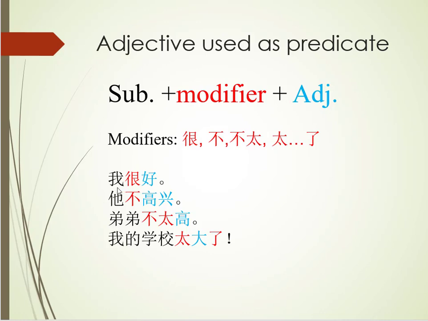我很好, I'm fine. 他不高兴, he is not happy. 弟弟不太高, 弟弟 is not too tall. 我的学校太大了, my school is too big. And here, all of these 很, 不, 不太, they all fit right here. In the case of 太了, 太 goes before the adjective and 了 goes at the end of the sentence.